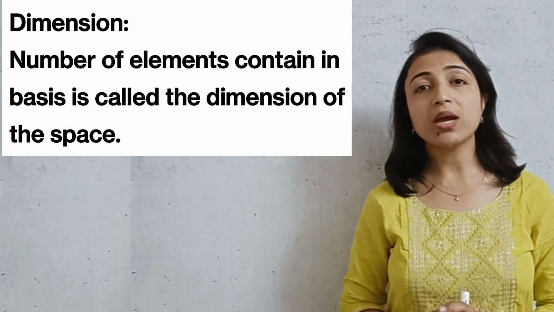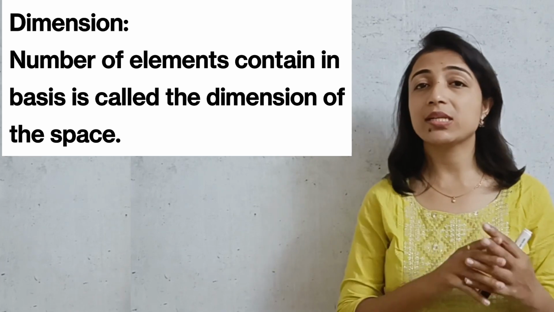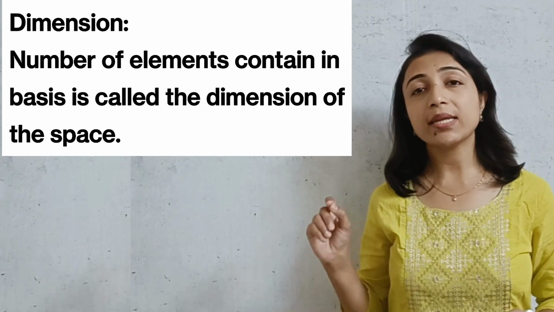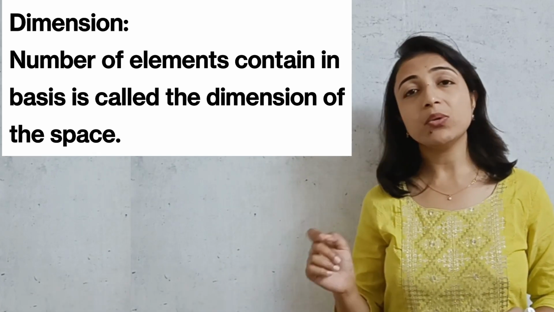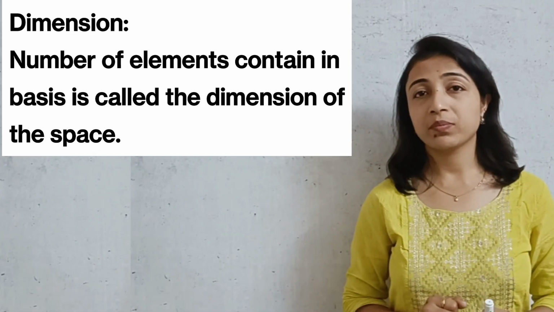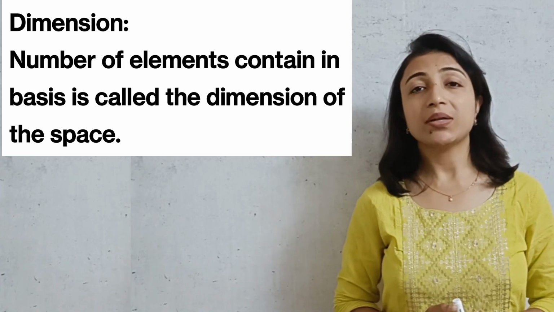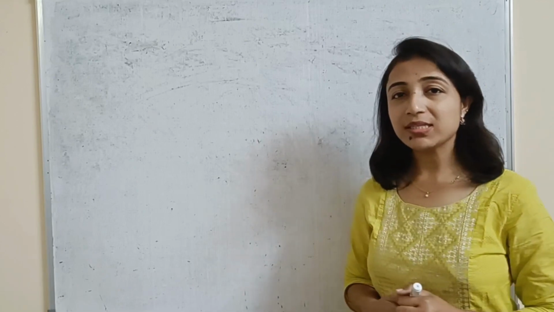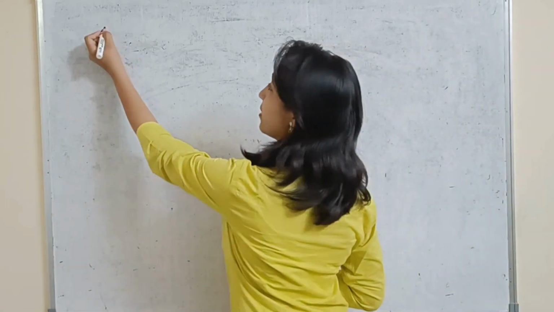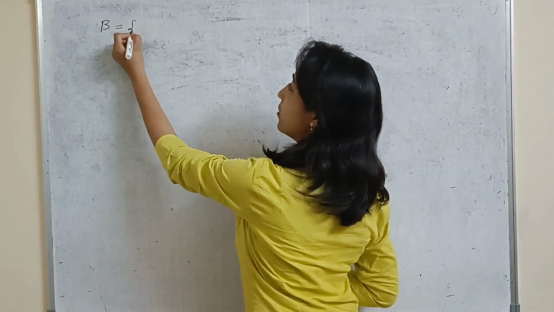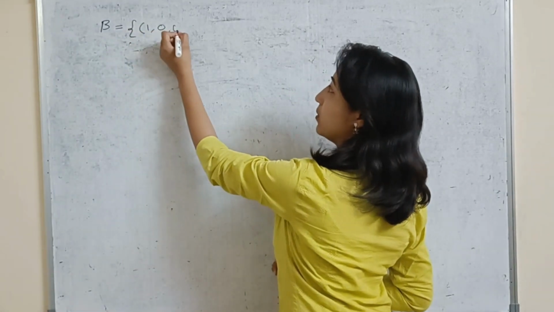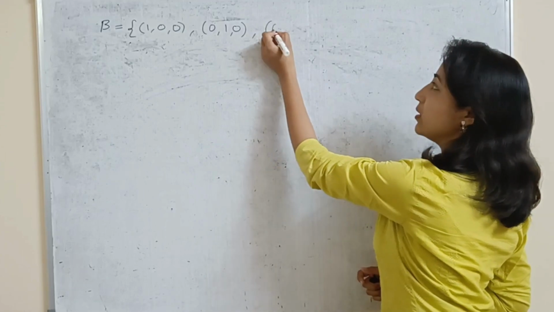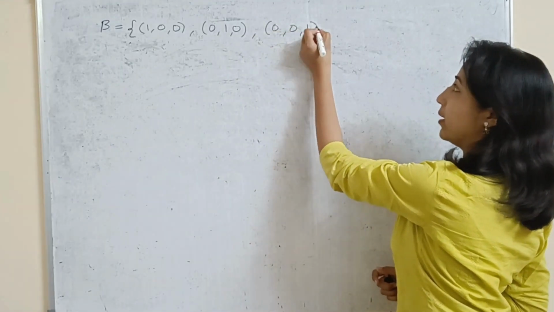So once we say the dimension of a vector space is, let's suppose, 3, we can take any linearly independent subset of V with three elements, and it forms a basis for V. How it will work, we will study with the help of an example. Let's suppose I take one set B containing 3 elements: the first is 1 0 0, the second is 0 1 0, and the third is 0 0 1.